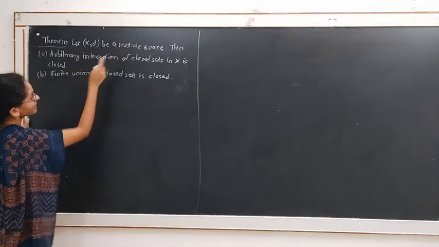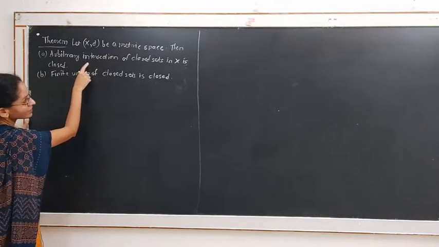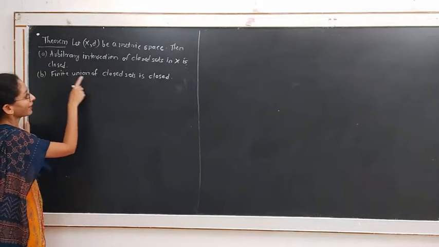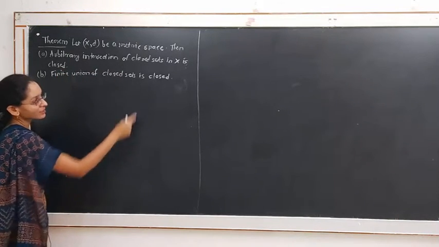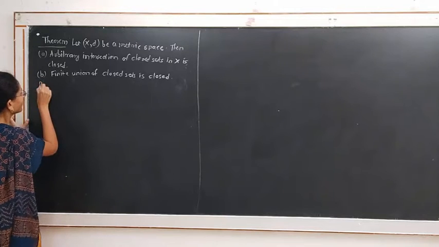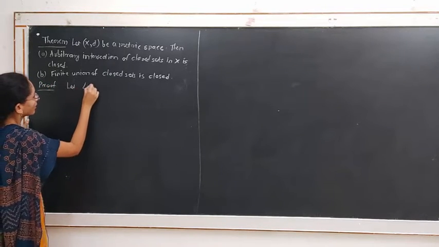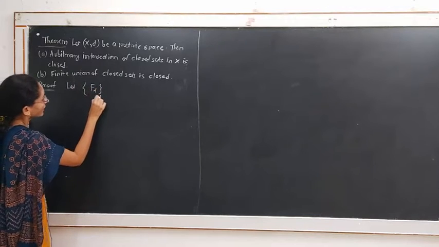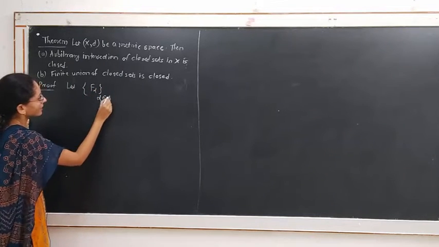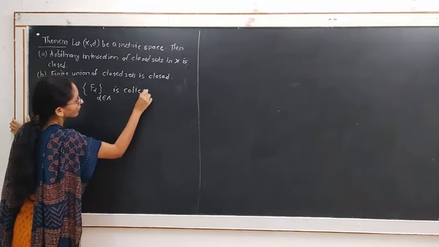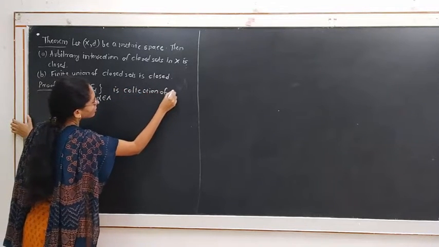Let X be a metric space. Then the arbitrary intersection of closed sets in X is a closed set, and the finite union of closed sets is closed. Proof. Let F alpha, where alpha belongs to the index set, be a collection of closed sets.